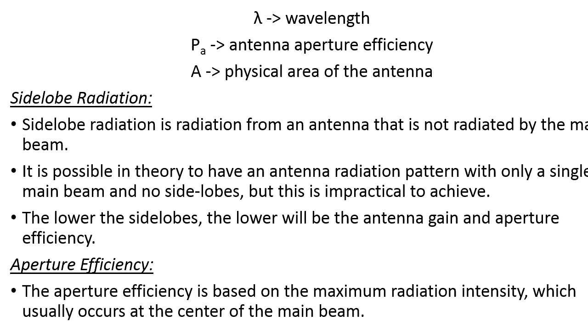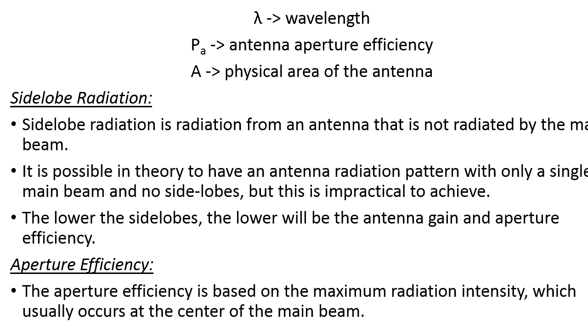Next is aperture efficiency. Aperture efficiency means we need to consider the small area of the antenna. By using that area we generate the antenna radiation pattern. The pattern consists of the main lobe, side lobes as well as the vestigial lobe. The main lobe is the maximum radiation intensity.